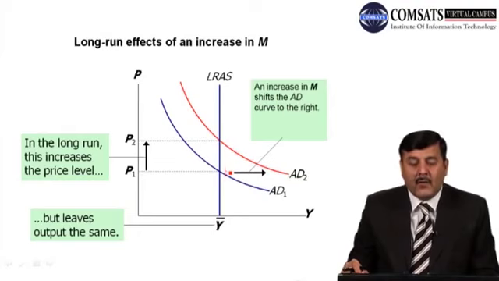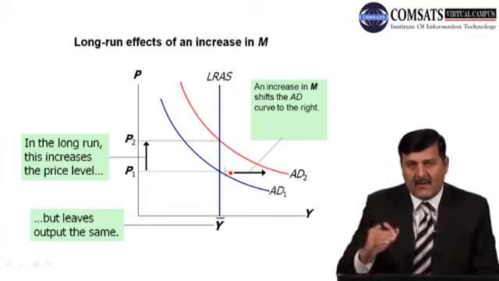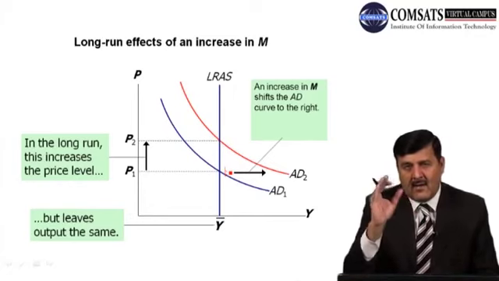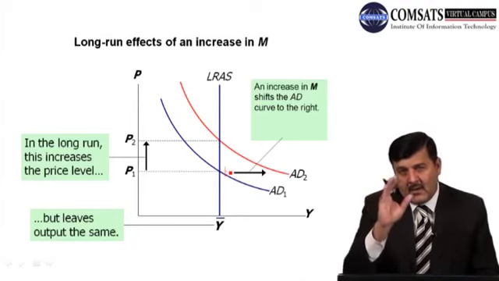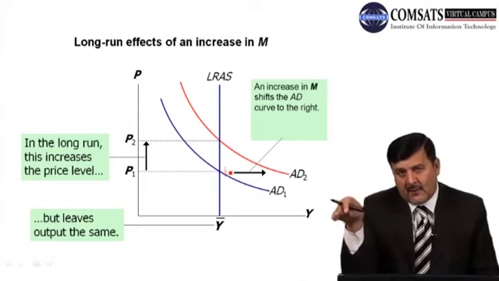Now suppose there is an increase in M. What will happen? We saw earlier that whenever there is a change in price level, there will be a change in output level, but the economy remains on the same aggregate demand curve.